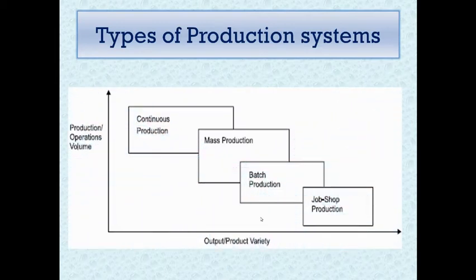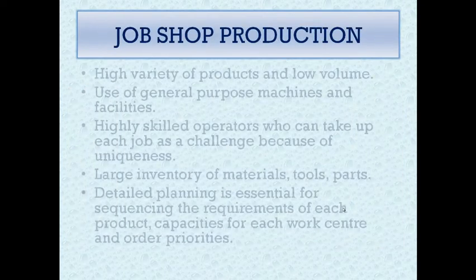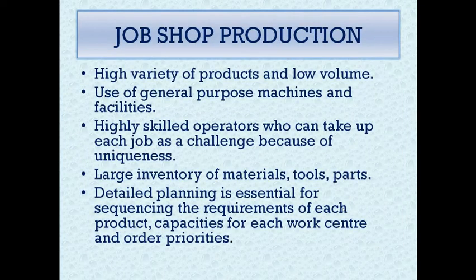This is classified based on two factors. One is production volume and another is production variety. Based on that, we have four types of production system: continuous production, mass production, batch production and job shop production. Each one we'll have a look at in detail. First we'll see what is job shop production.